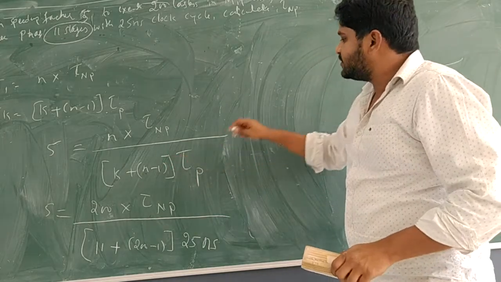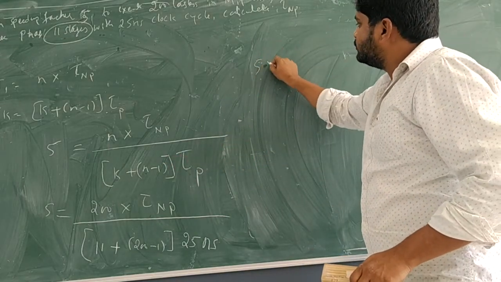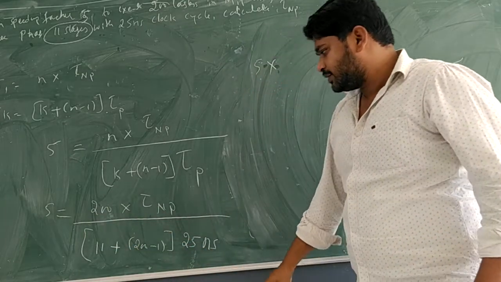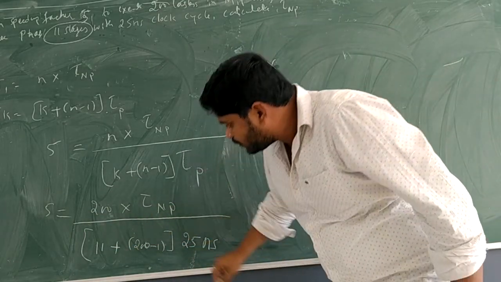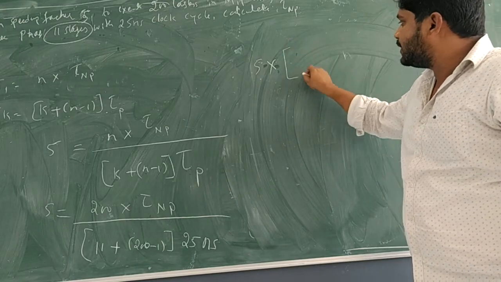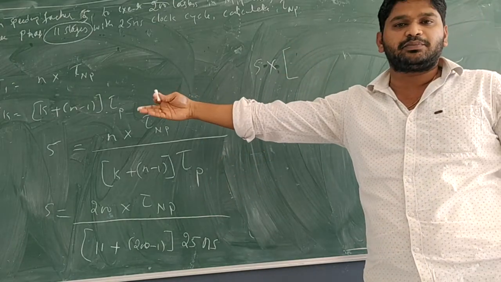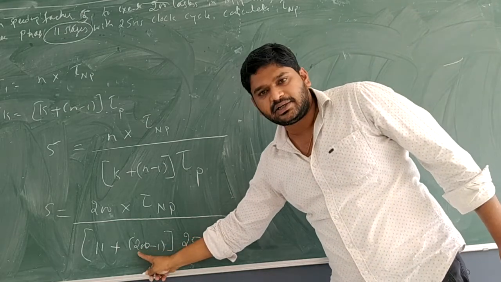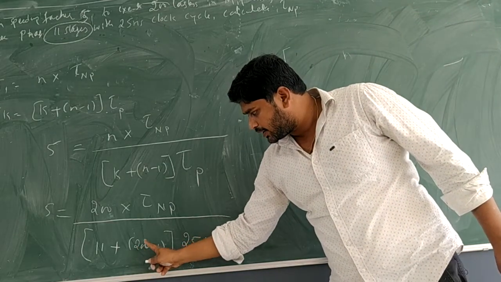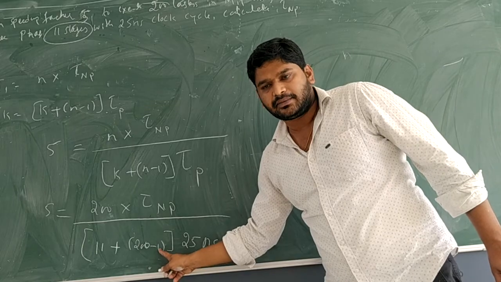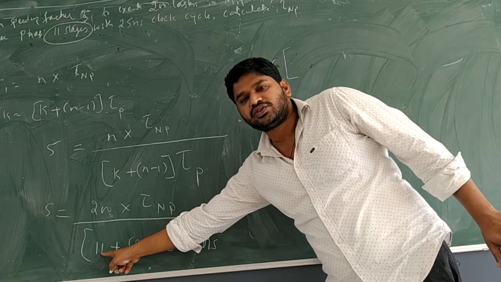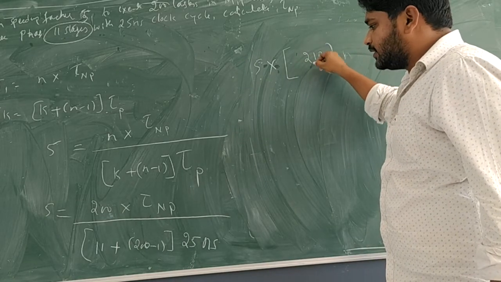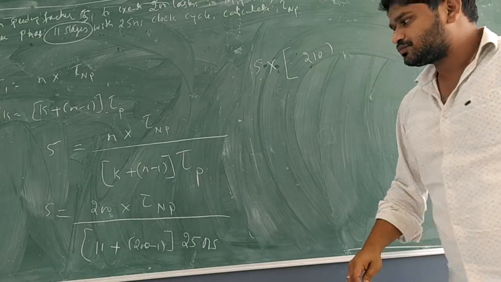Now the LHS is 5. Please take the denominator to the left. Here it is 200. When we take the denominator to the left, it gets multiplied with the 5. Here I will directly substitute: 200 minus 1 is equal to 199, and 199 plus 11 is equal to 210.